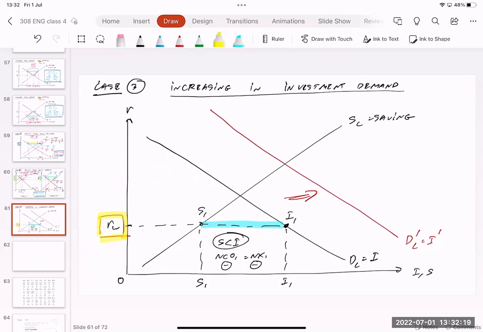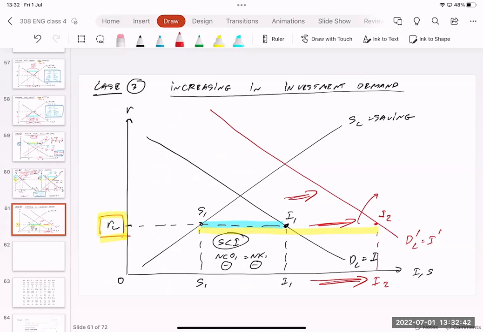We need to follow the real interest rate of the world. However, because of investment demands, the investment curve shifts to the right. So investment increases from I1 to I2. People want to borrow more, invest more, and you can see that the gap between saving and investment becomes bigger, right?